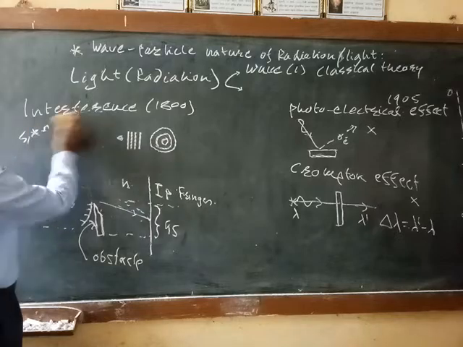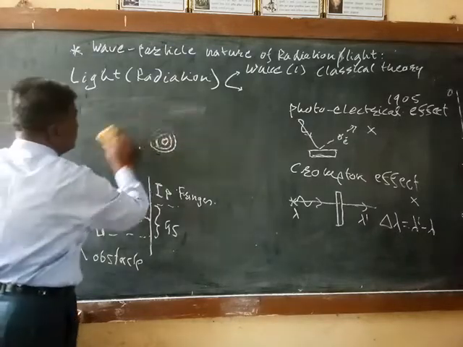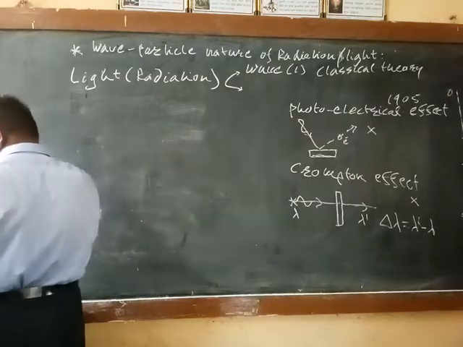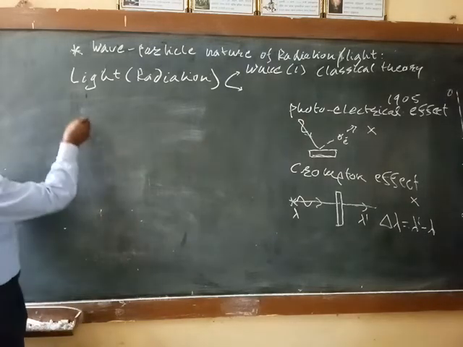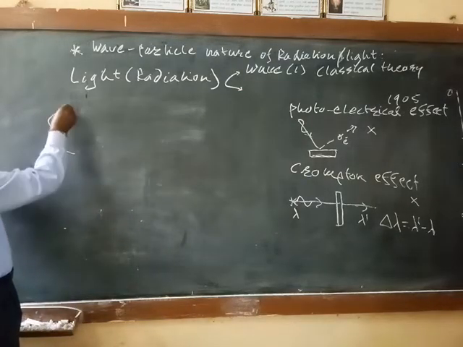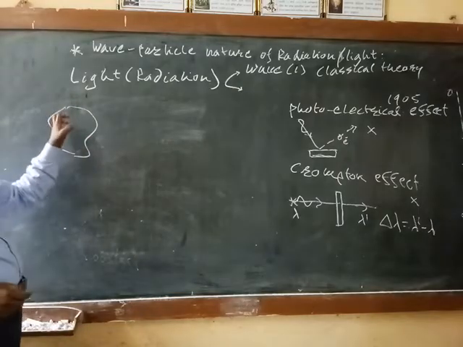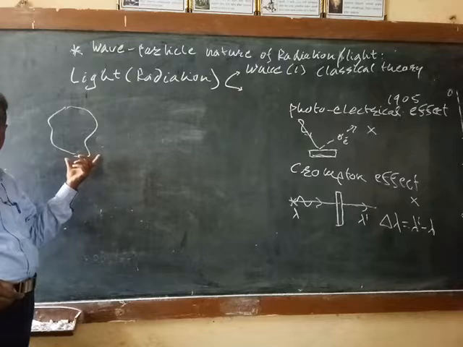Similarly, in the case of black body radiation, difficulty arose in those days. What is the black body? The body which absorbs all heat energy falling on it. If suppose this is the black body, then it absorbs all heat energy falling on it. Such a body is known as a black body.